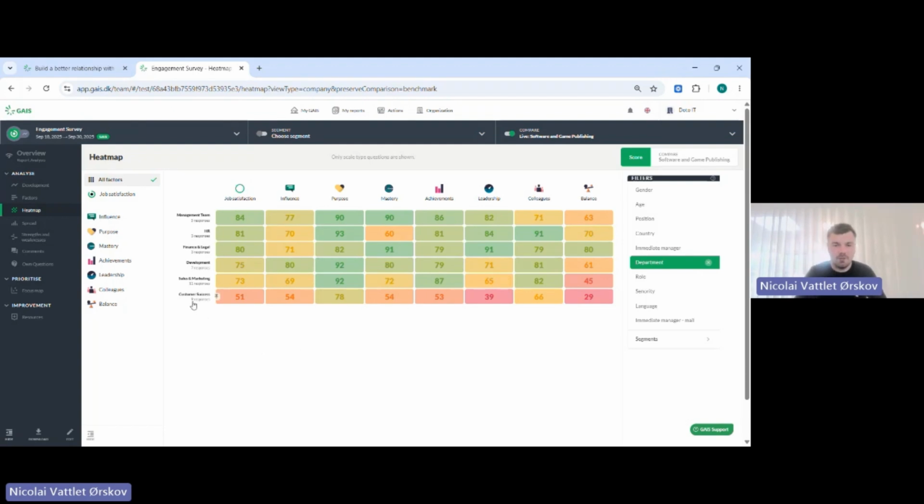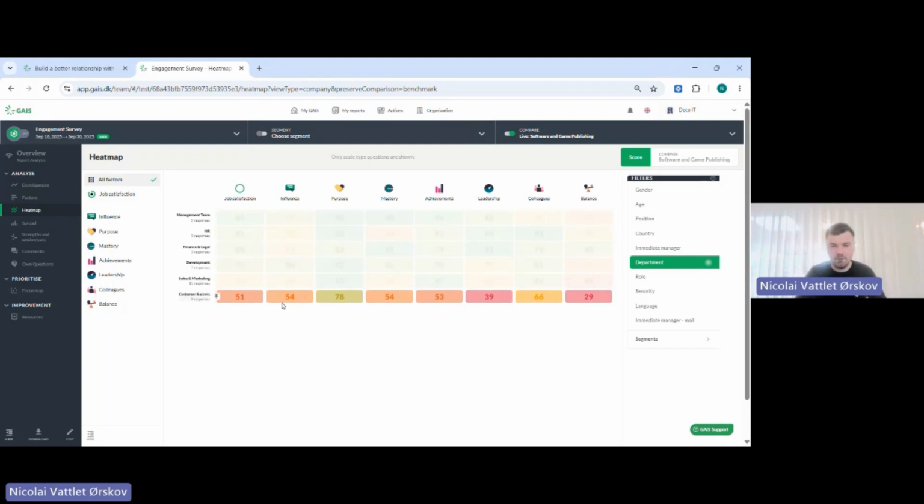So we have some areas where we would need to add some focus. We can see, especially down here in customer success, we have a few factors, also these here, where the score, especially the one here on balance, is not good. So here we would need to have a focus. Now you would know, okay, here we need to do something, and then you would be able to quickly create an action plan, just for you guys to remember when being done with analyzing the data. Then you can go back into our action center up here at the top and find all the things we need to have a focus on.